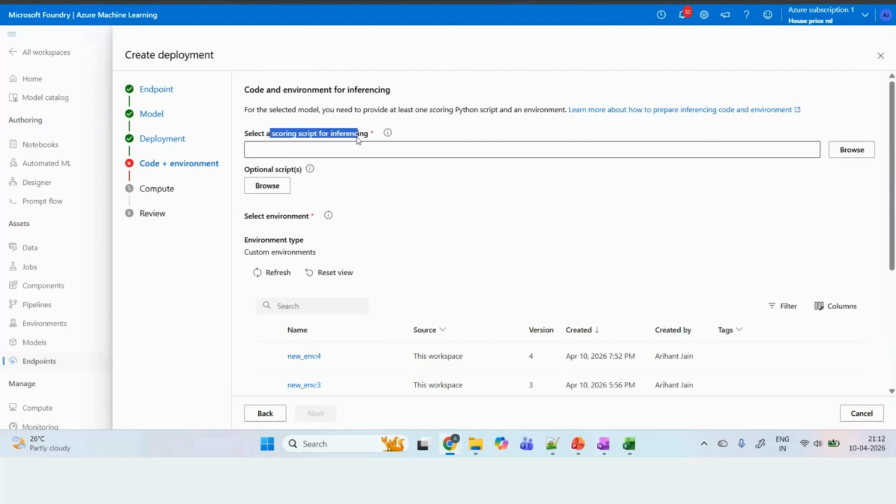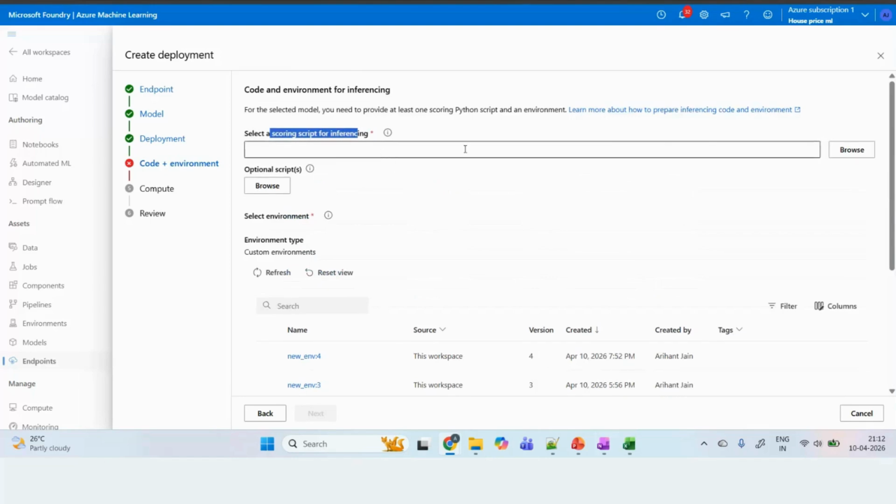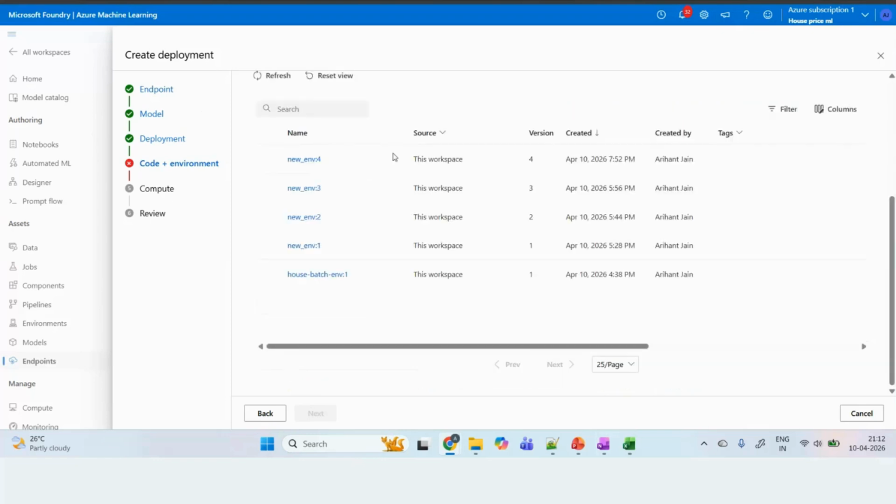What is the scoring script? That file which we created, no? That score.py, right? So that you're going to upload it here, and then just click on the next. It will take again 8 to 10 minutes to create this one.